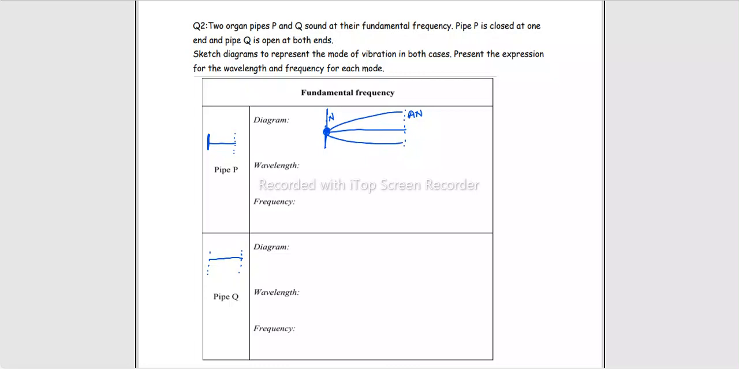ठीक, इसी तरह जब वो आपसे कहते हैं for the pipe which is open at both the ends, तो क्योंकि दोनों एंड से ओपन है तो दोनों एंड्स पर एंटी नोड्स बनने चाहिए. This is the first harmonic while keeping antinodes at both the ends. Diagrams हो गई. They are asking you to write down the wavelength.